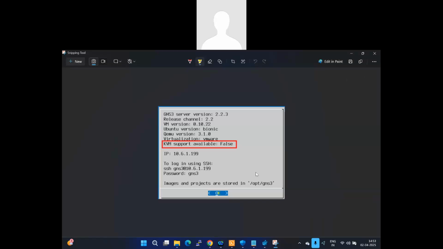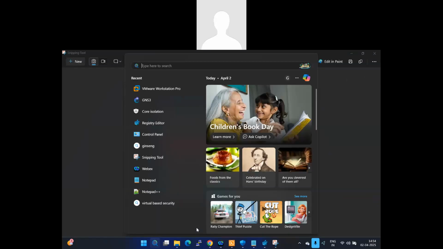So today we are going to discuss VMware installation integration with GNS3 and how we can turn the KVM support option available from false to true category. Just follow the steps and open the control panel.